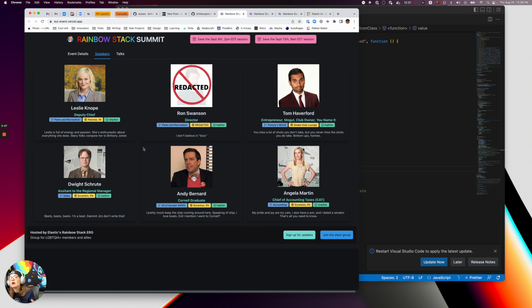And we have a card for each speaker. So you can see the cards are styled with an image, a name, and a subheading here. And then I use a couple of what are called EUI badges to add different attributes to each speaker, and then a bio here. And notice each of these are on their own little card here.